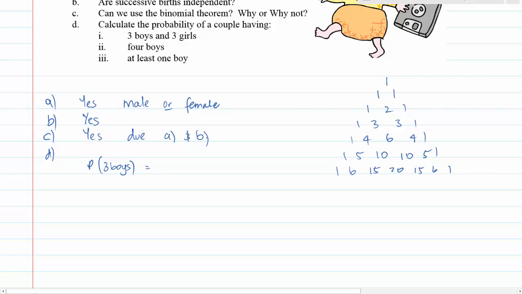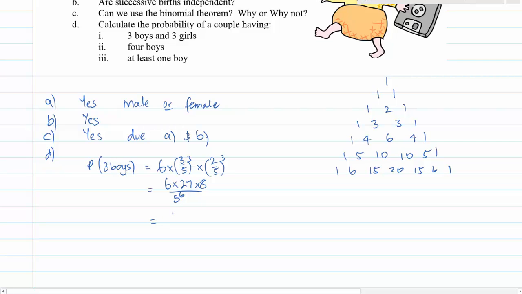So probably the 3 boys is 6 times 3/5 to the power of 3 times 2/5 to the power of 3, and this is equal to 6 times 27 times 8 over 5 to the power of 6, and we can obviously calculate this as need be, so I'll just quickly do it.